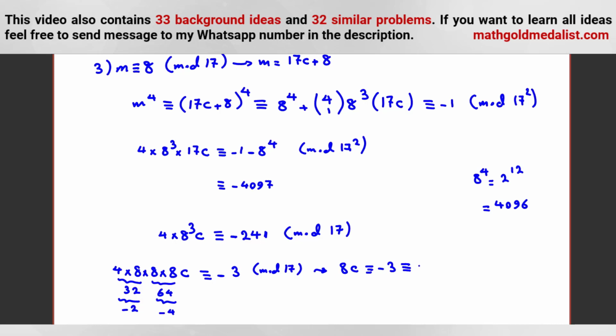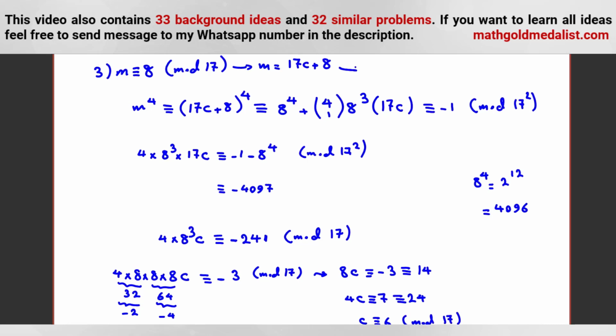Now if we add 17, it will be 14. We can divide by 2. 4c is equal to 7. We can add 17 again, 24. Then c is congruent to 6 mod 17. And so the minimum c we can place here is 6.